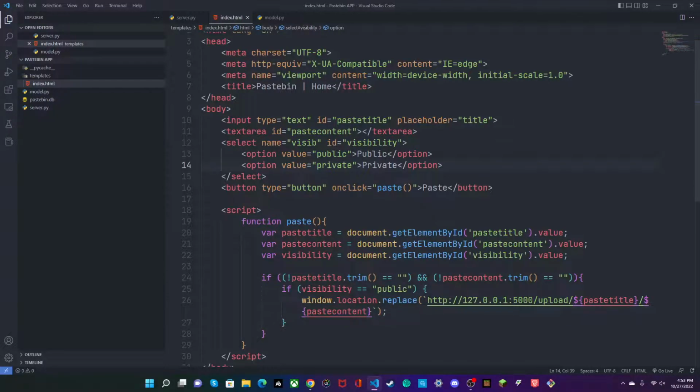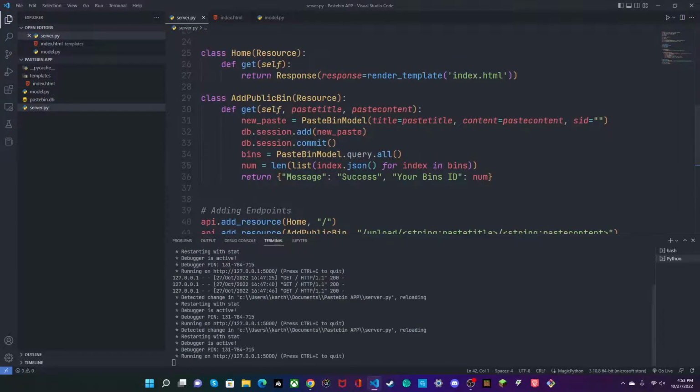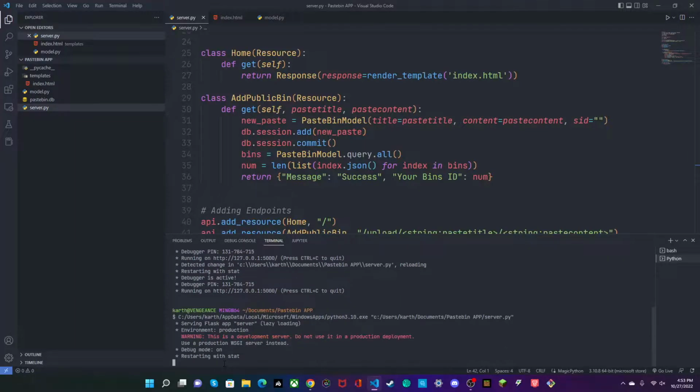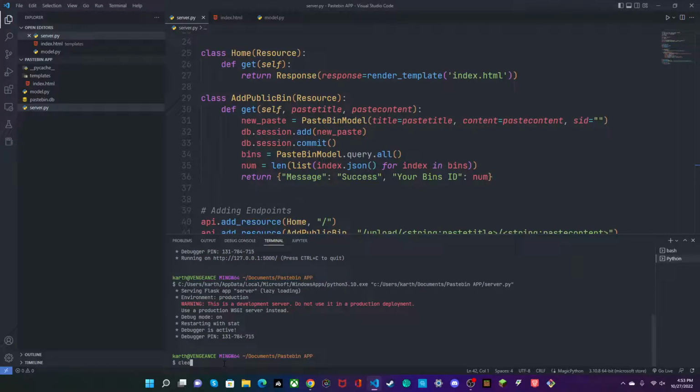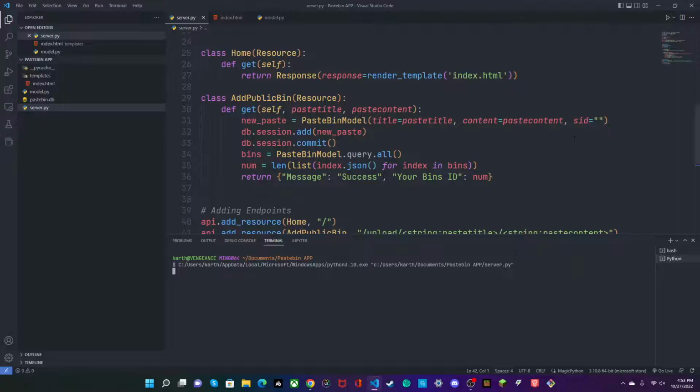Okay, so let's just save this and restart our Flask server. Okay, start it. Test title, just some random content, paste. And great, so we get a success message and our bin's ID.